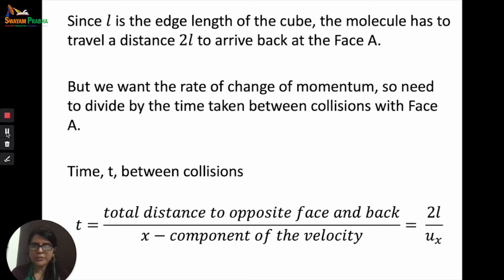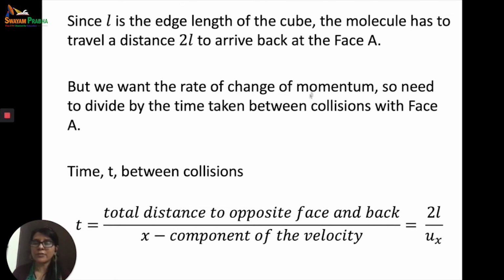So the change of momentum of the molecule in a single collision with the face A is equal to 2mux. Now since L is the edge length of the cube, the molecule has to travel a distance 2L to arrive back at the face A. So it has traveled in this direction and then it travels back, and it has traveled how much distance? 2L to arrive back at the face A.